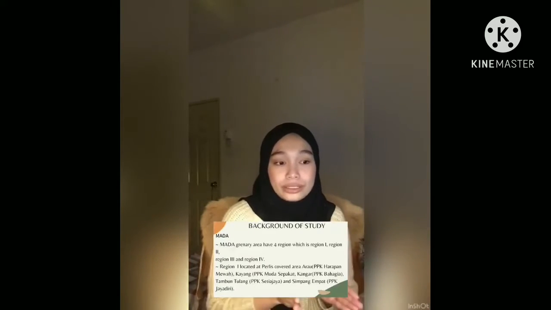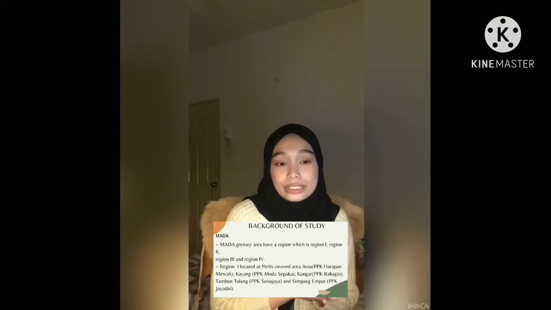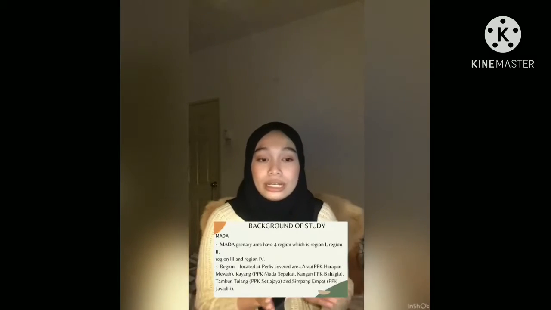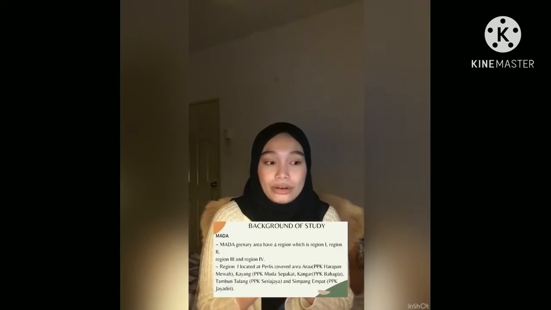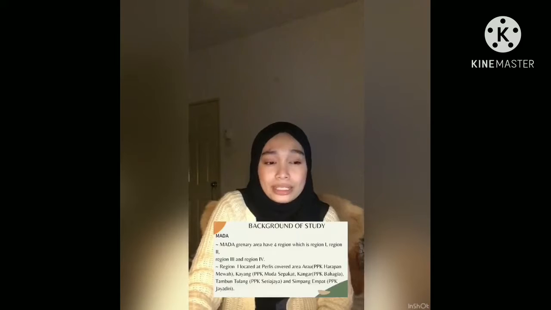Region 1 is located in Perlis, covering the area around Arau, which is PPK Harapan Mewah, and then Kayang, PPK Muda Sepakat, Kangar, PPK Bahagia, Tambun Tulang, PPK Setiajaya, and Simpang 4, PPK Jaya Diri.